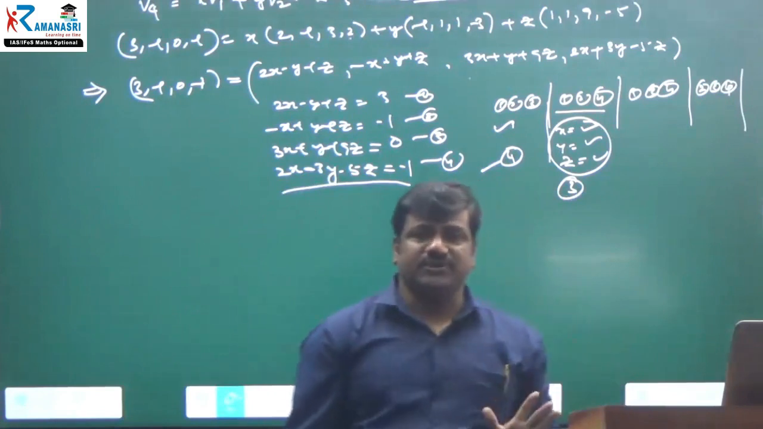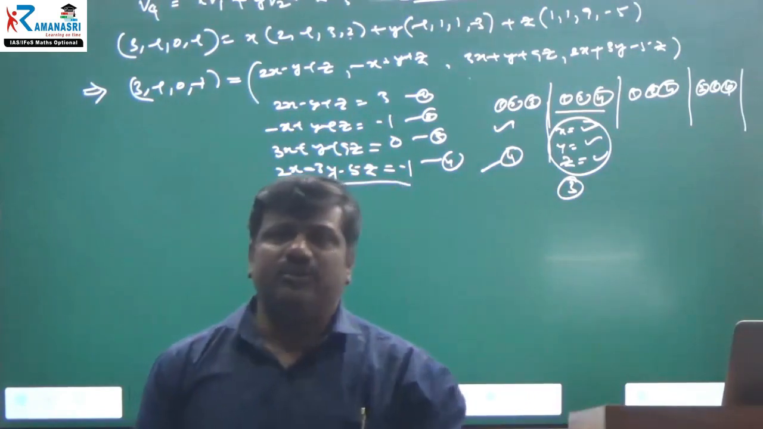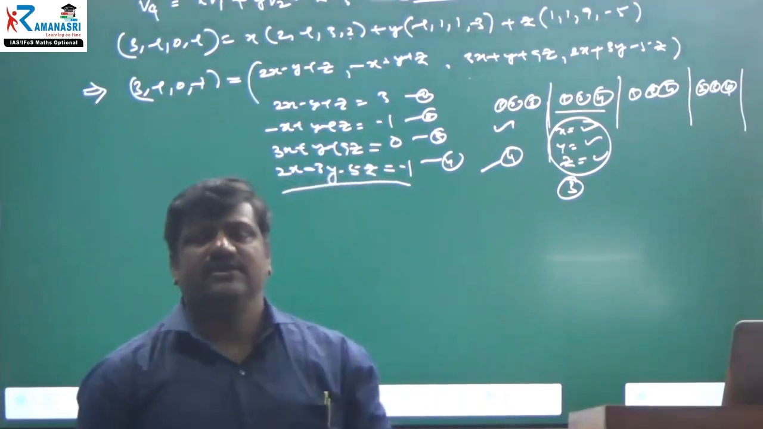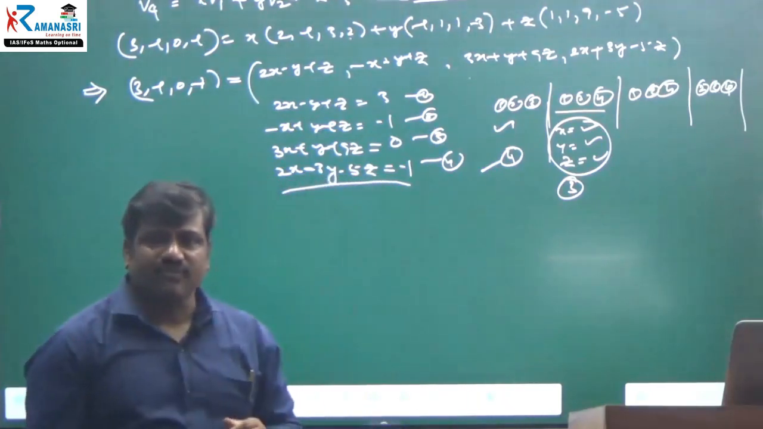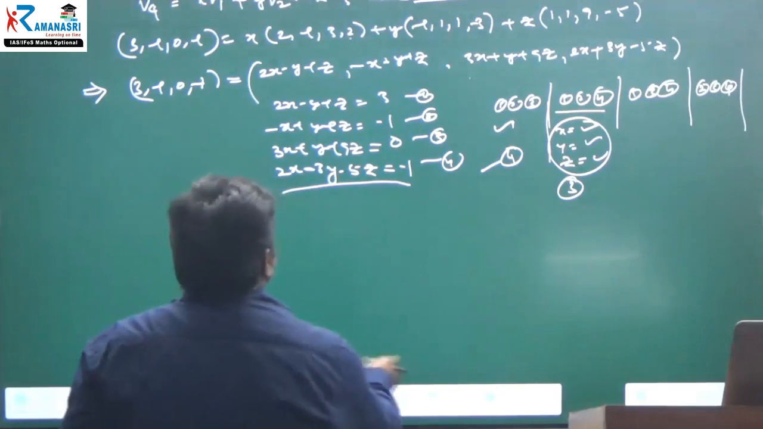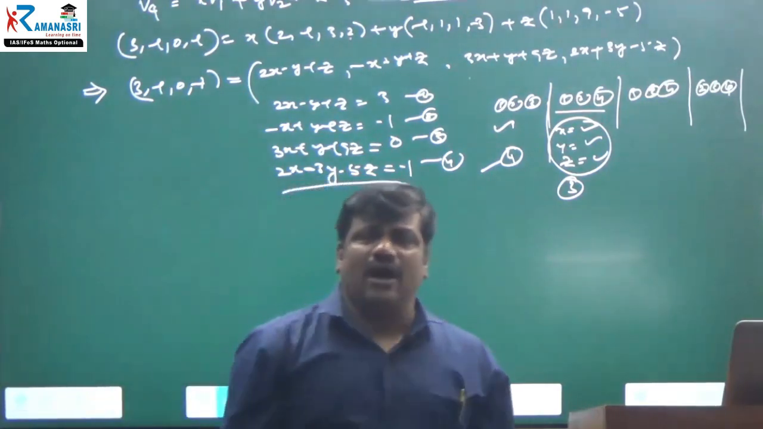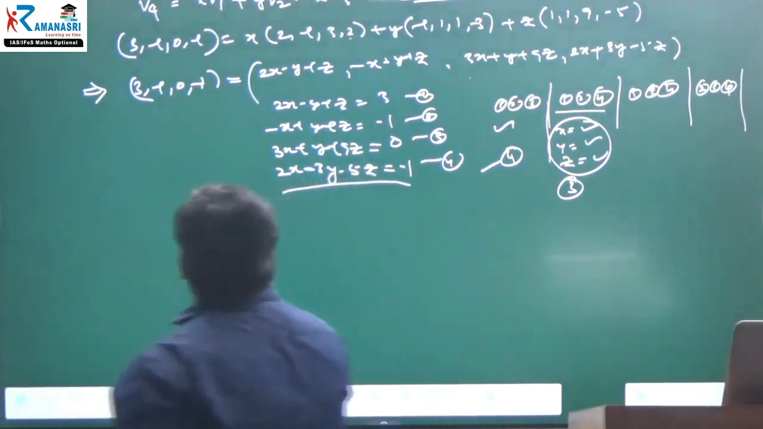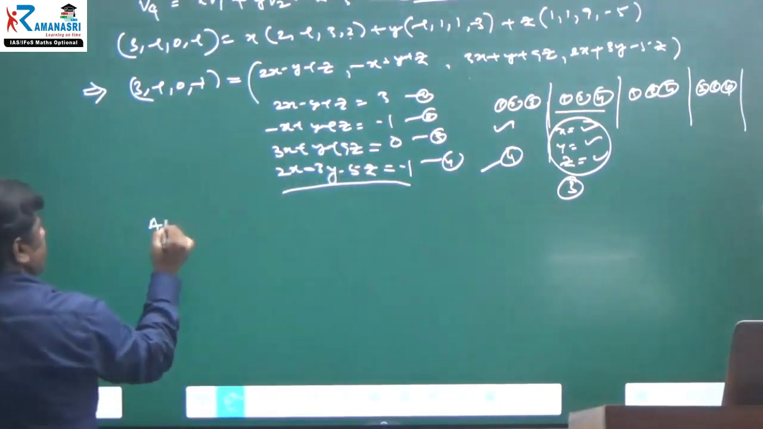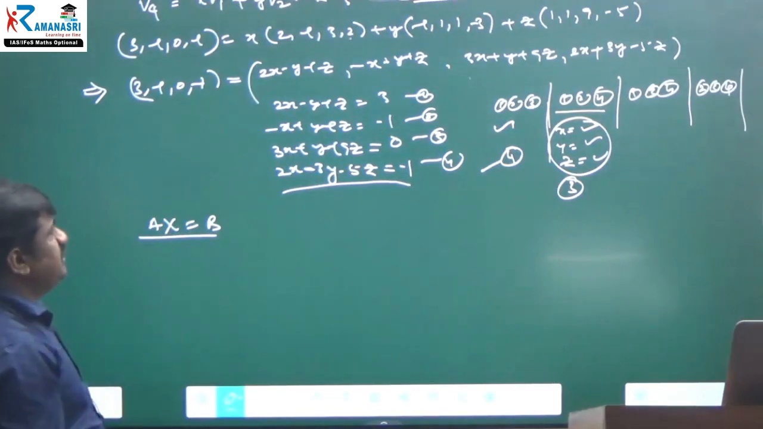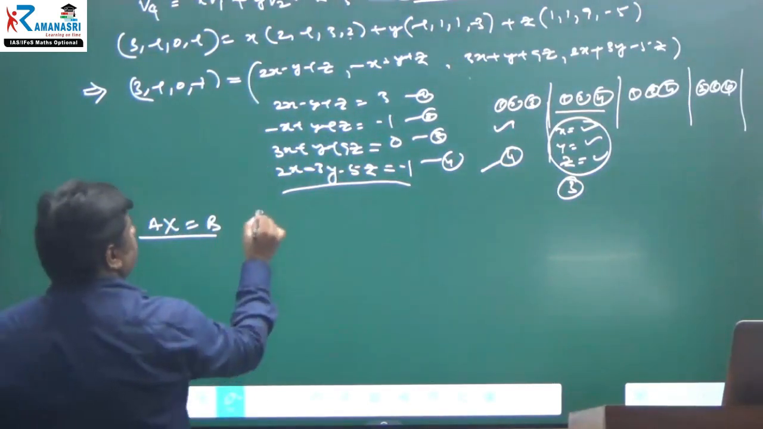This is one procedure, using the calculator. It takes only 2-3 minutes. Otherwise, you can also find it using a system of linear equations. You can write the augmented matrix AB, and this is Ax is equal to B. You can use this technique also. Not a problem. I am using that one only.